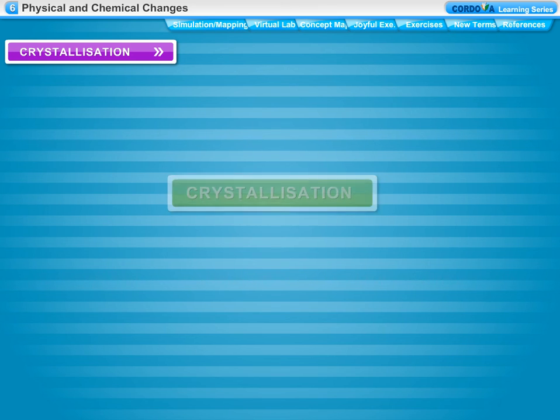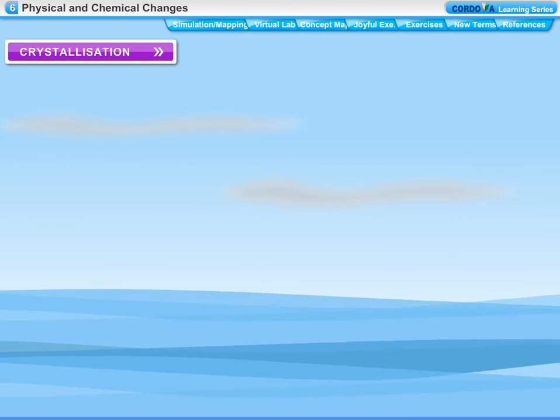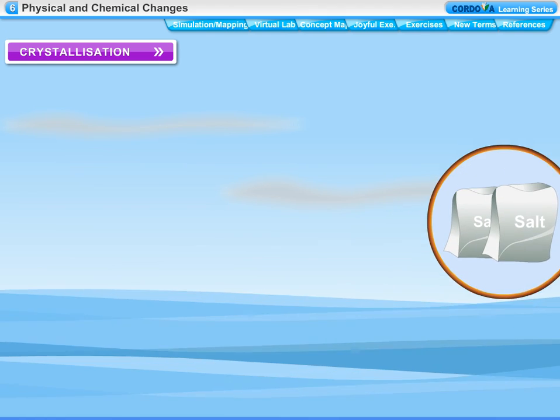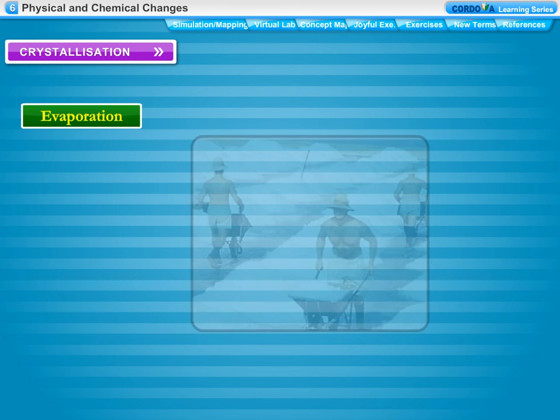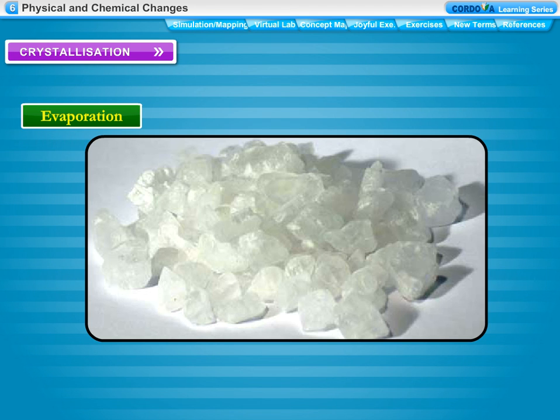Crystallization. Sea water contains salts dissolved in it, which make it salty. Salt can be obtained by the evaporation of sea water. This technique of separation is not good because the salt obtained in this manner is not pure and its crystals are small. Also, the shape of the crystals cannot be seen clearly.